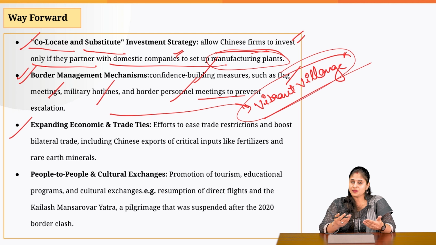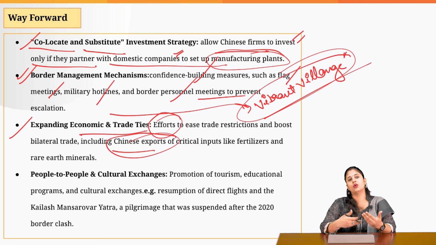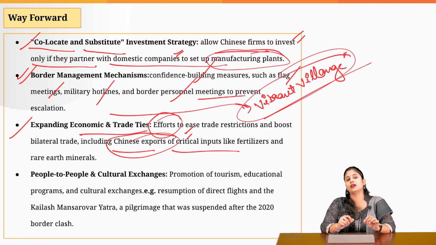Then we need to expand our economic and trade ties. For this, we need to constantly negotiate with China with respect to the non-tariff barriers imposed by the Chinese government on the goods which India is trying to export to China. We should also have a word with China for relaxing its export controls on rare earth elements, which are very much needed to create cutting-edge technology nowadays, for example, semiconductors and so on.